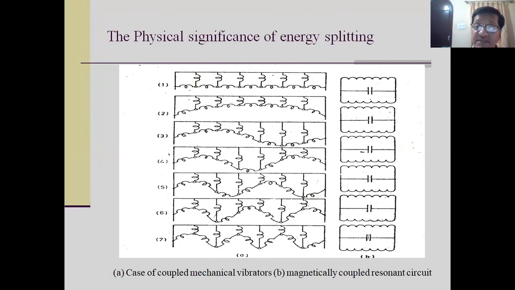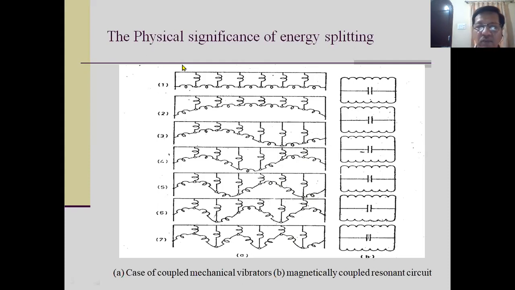If you have 6 mechanical vibrators, and they are not coupled with each other, if they are independent of each other, and you start vibrating them, then they will vibrate with their natural frequency. So you have one mode of oscillation, or one mode of frequency.